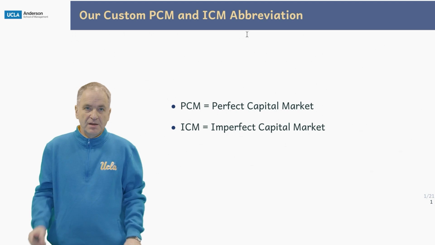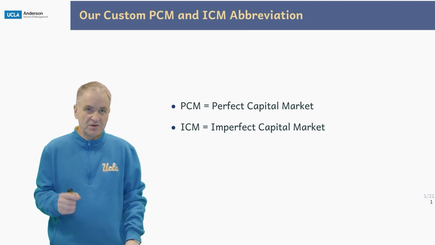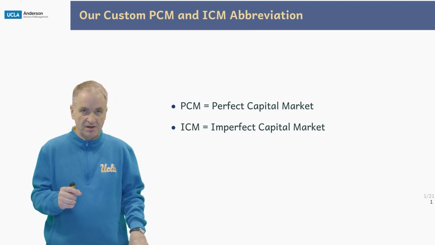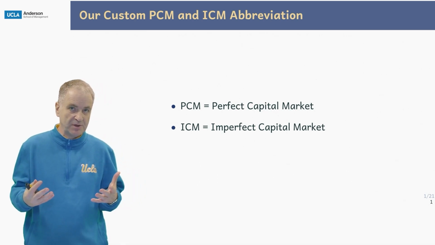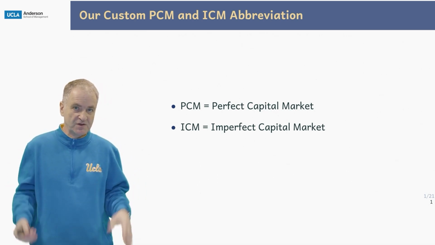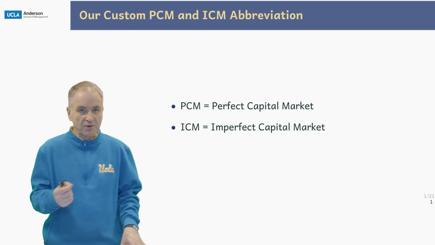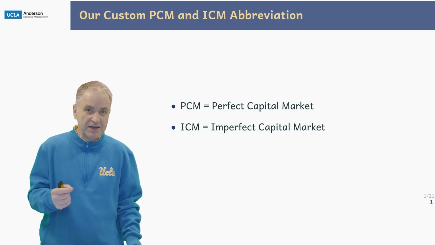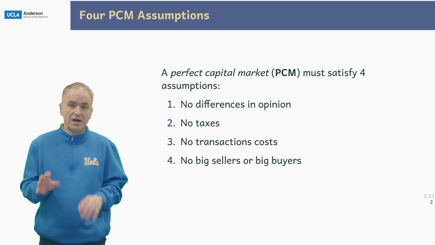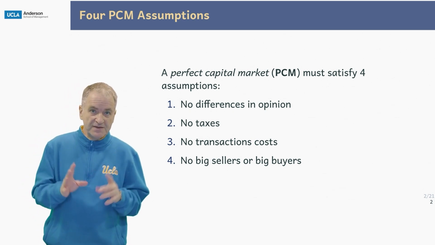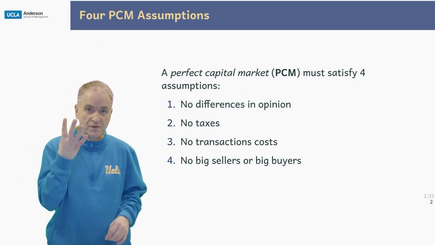Let's start. The first thing we've got to cover is what a perfect capital market is, and I'm going to use also something similar for an incomplete capital market, which is of course the opposite of a perfect capital market, and I'm going to use the abbreviations PCM and ICM for those two. Okay, a perfect capital market, PCM, must satisfy four assumptions.